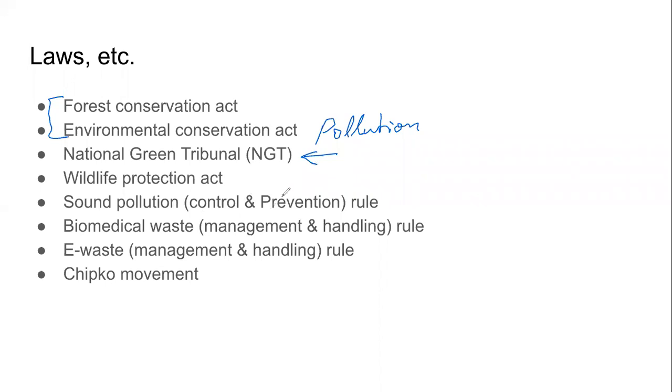Then there is the Wildlife Protection Act. Wildlife, so the plants and the animals, the resources of the jungle, how to protect them. तो उनके 3 major clauses हैं. If you look at page number 41, we cannot trade, we cannot buy and sell this wildlife. We cannot make certain things from this wildlife. जैसे हाथी के दांत से ivory, it's called ivory, उससे चीजें बनाई जाती थी. That is also illegal.